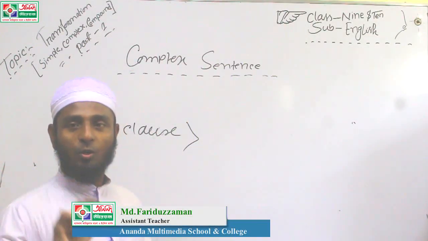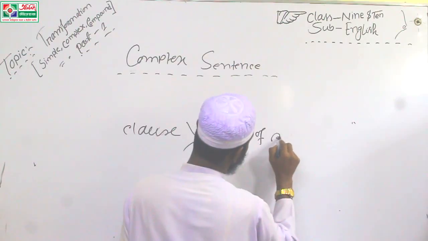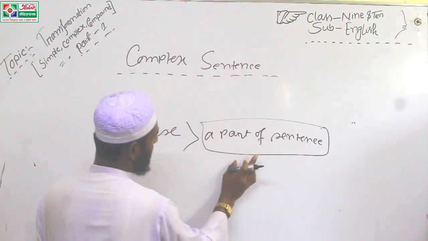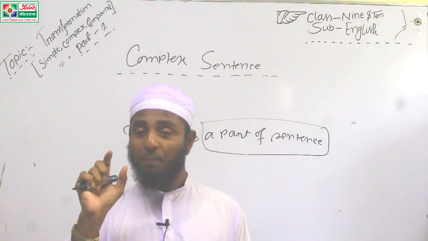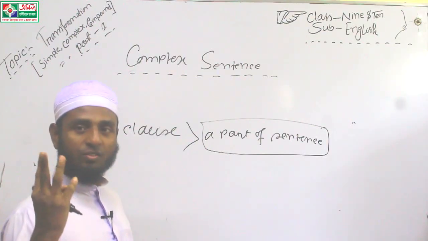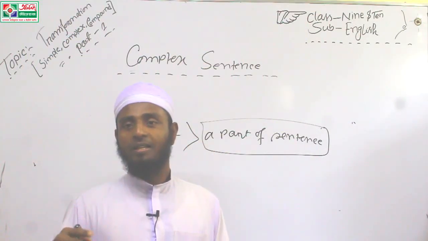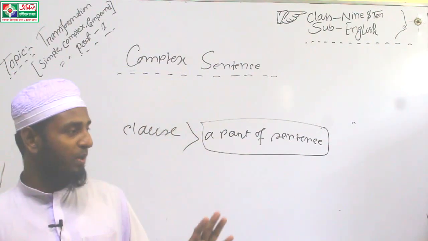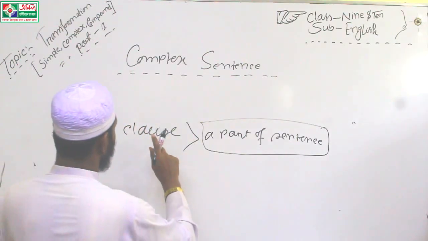Clause means a part of the sentence. A part of a sentence. That means a sentence may have two parts or three parts. Every part is called a clause. Three types of clause are there. Okay, principal clause, subordinate clause, and coordinate clause. I have discussed this in the previous time. You may watch my last video. You can understand, I think, inshallah. The clause means part of a sentence.